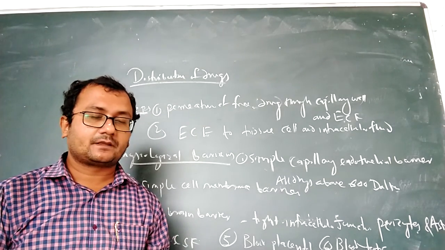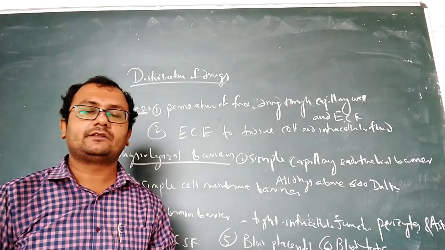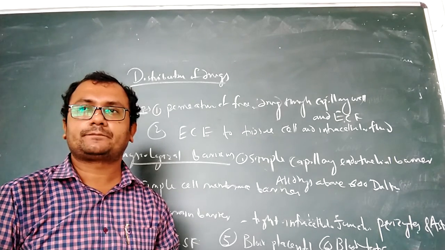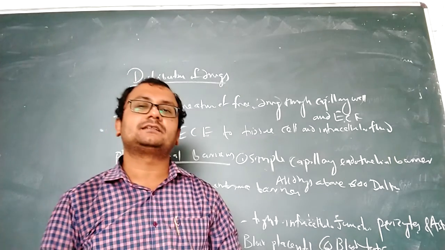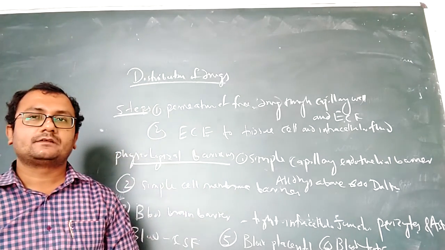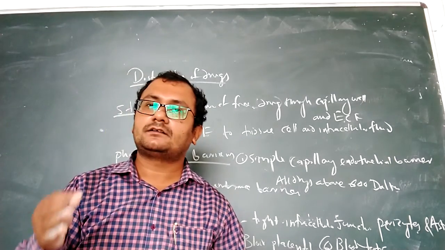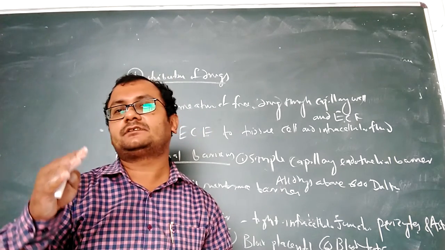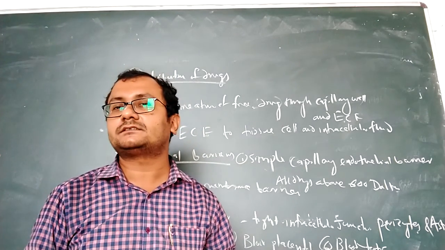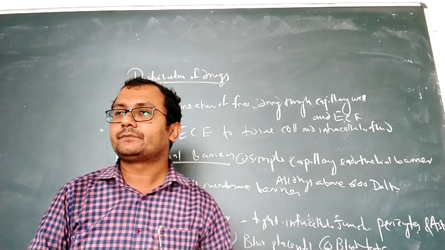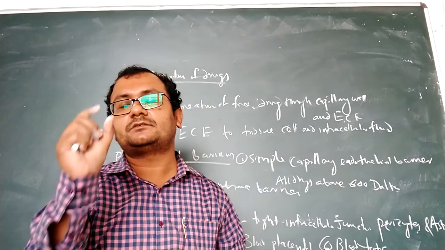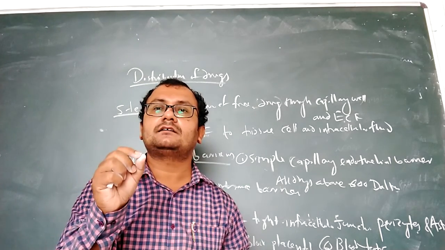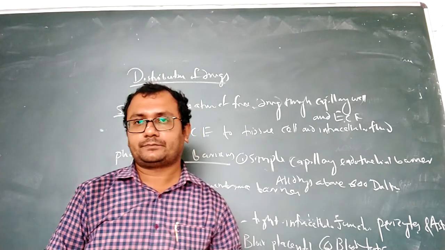Good morning, students. We are going to start a new unit for you, distribution of drugs. Before going to distribution, I already told you previously about drug disposition. After absorption, a drug will go to different positions, and that is known as drug disposition. Generally, drug disposition consists of two processes, distribution of drugs and elimination of drugs.